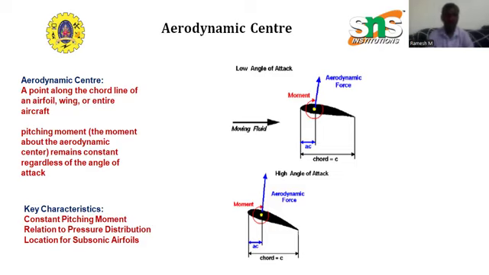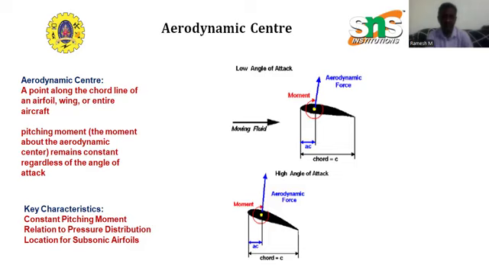For constant pitching moment, at the aerodynamic center, the aerodynamic moment, that means the moment about the aerodynamic center, does not vary with changes in the angle of attack. Whether alpha equals 0, alpha equals 5 degrees, or alpha equals 10 degrees, as the angle of attack goes on changing, the moment about the aerodynamic center does not change.